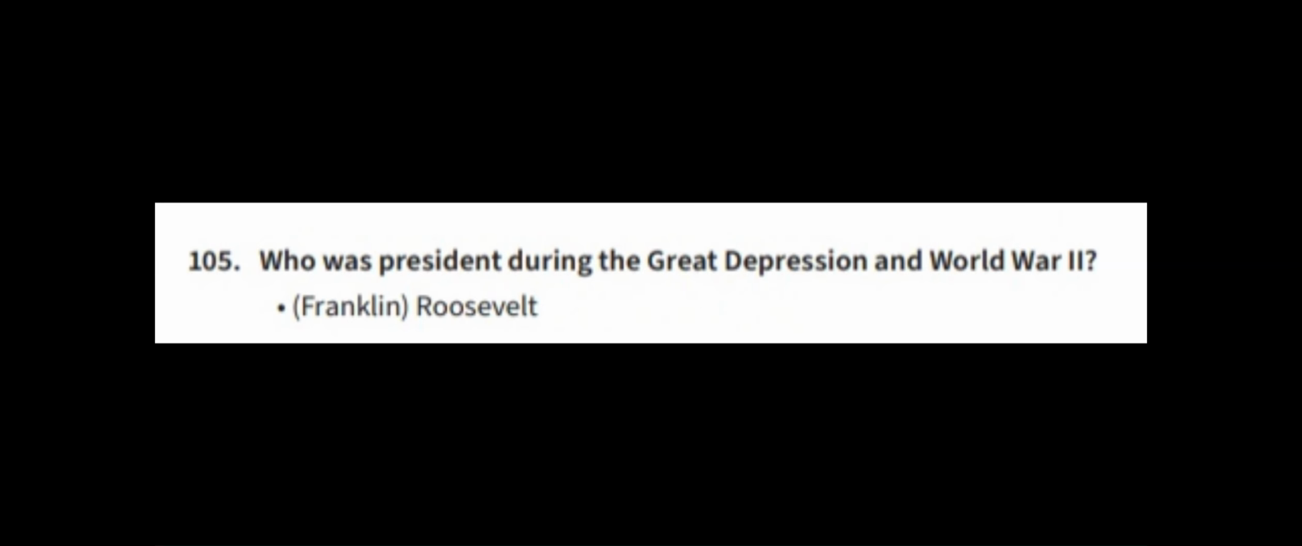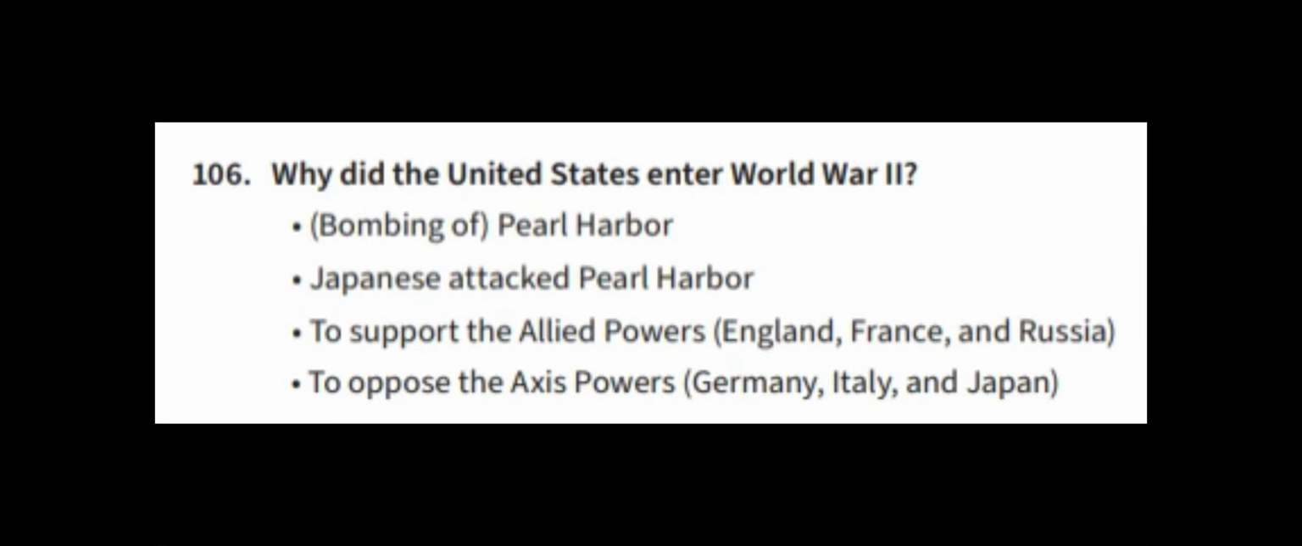105. Who was president during the Great Depression and World War II? Franklin Roosevelt. 106. Why did the United States enter World War II? Bombing of Pearl Harbor. Japanese attacked Pearl Harbor, to support the Allied powers, England, France, and Russia, to oppose the Axis powers: Germany, Italy, and Japan.